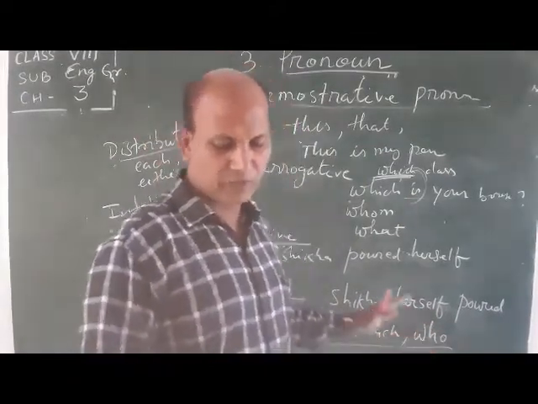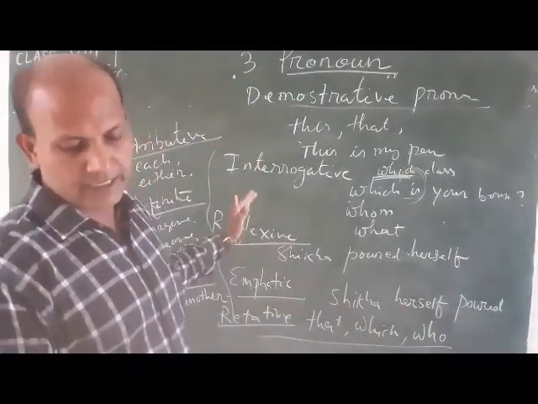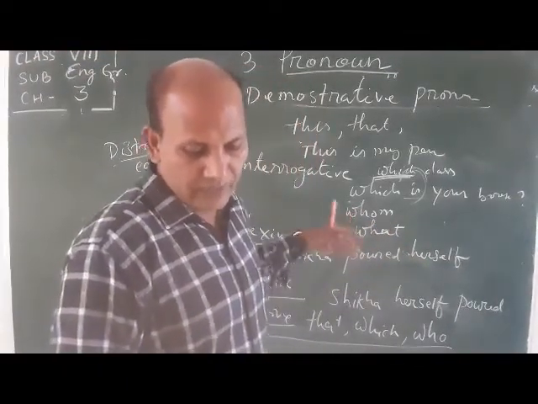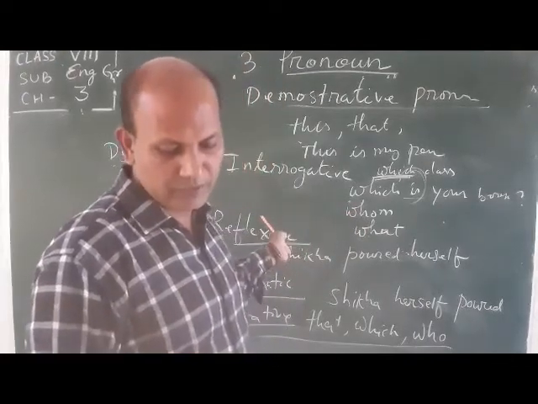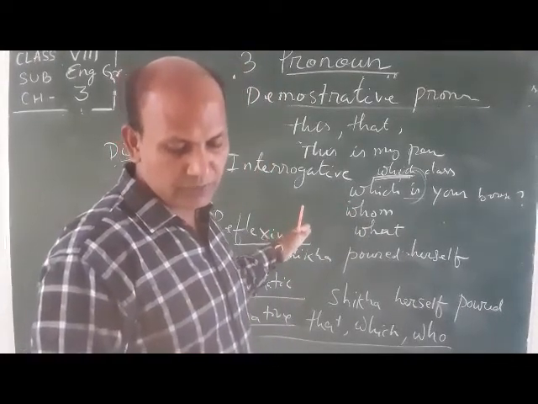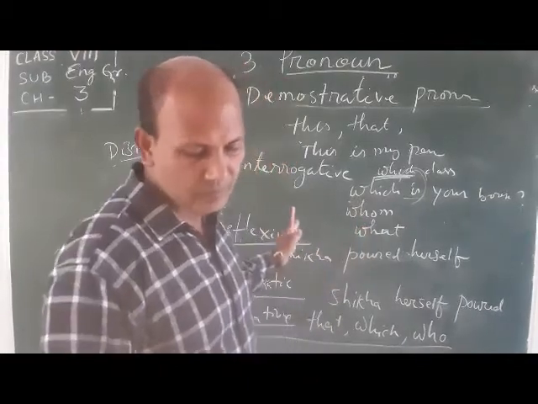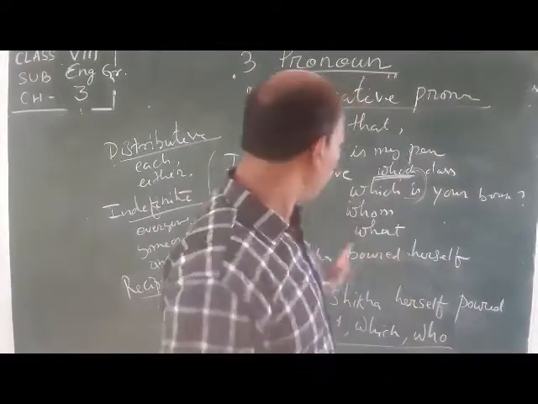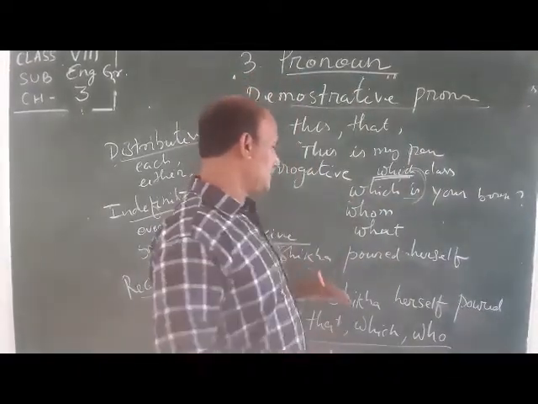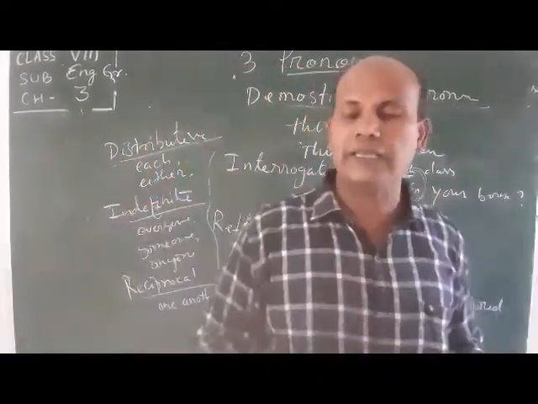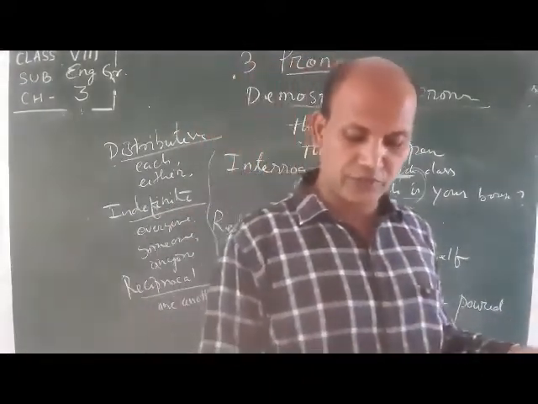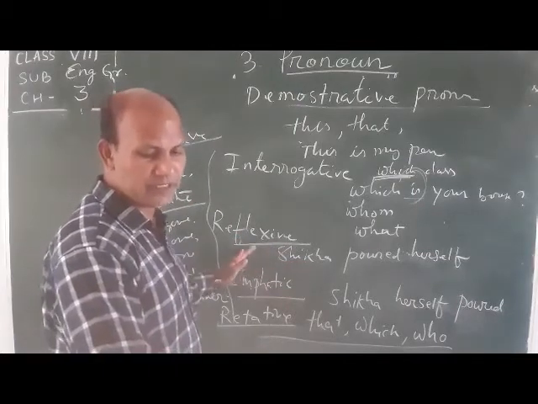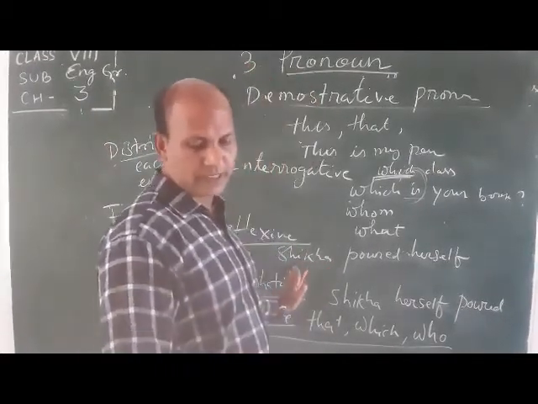Just listen to what a reflexive pronoun reflects about a thing. A reflexive pronoun is used when the object and the subject of the verb are the same. Just like Sikha and herself. Herself is reflecting back to Sikha. Sikha made herself a glass of fresh juice. It is reflecting about the own self. That's what a reflexive pronoun is. It can be an object or can be a subject.